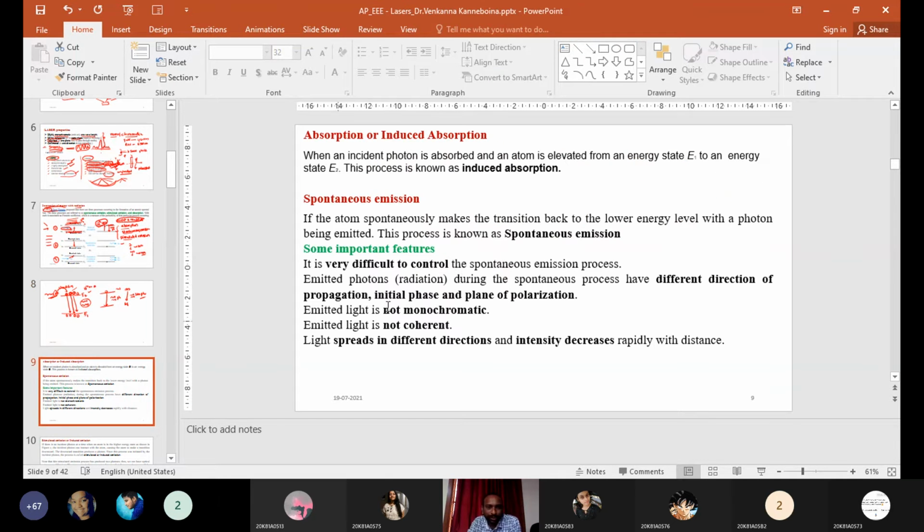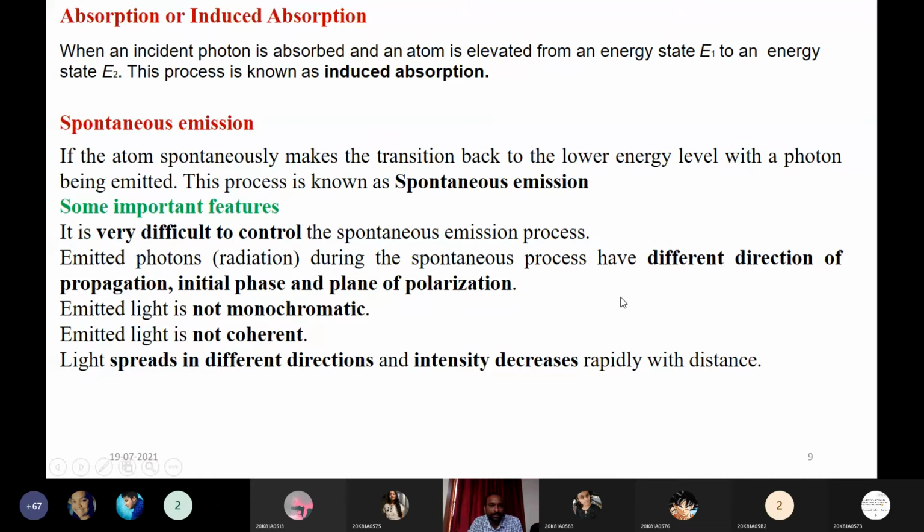Here we will see some important features of different processes. In spontaneous emission, atoms are freely coming from the excited state to the ground state without any external force. Only one atom is coming to the ground state, and one photon will emit. Some features are there. It is very difficult to control, because these are spontaneously coming. This can go in any direction.